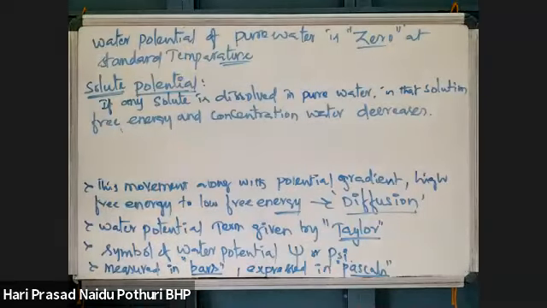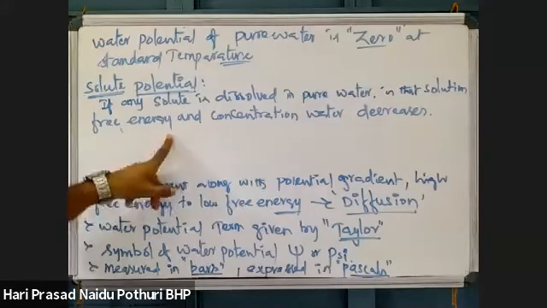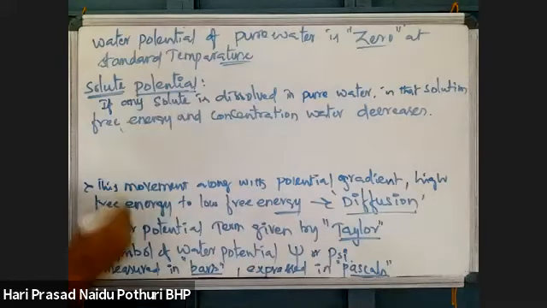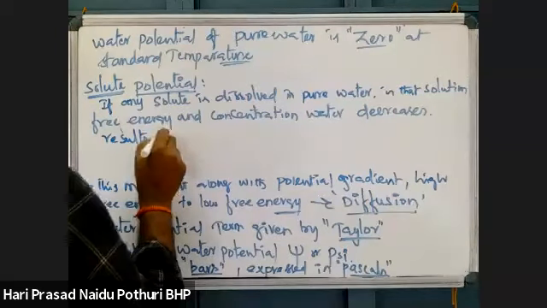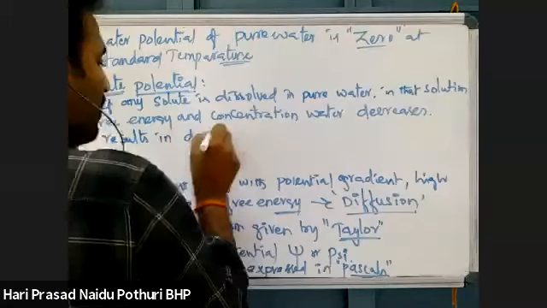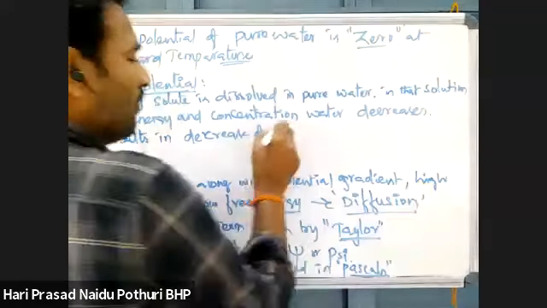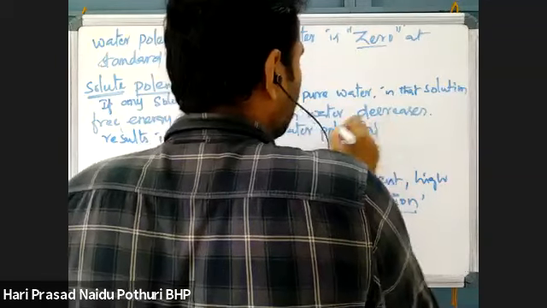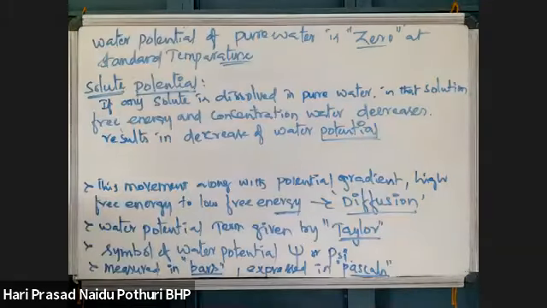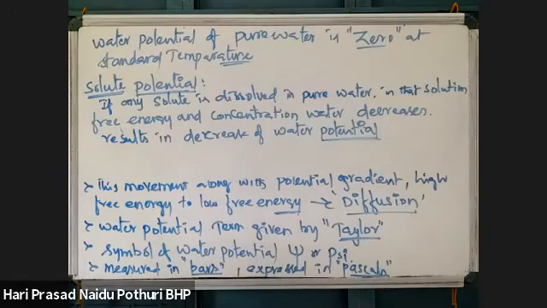When a solute is dissolved in pure water, the solution will be decreasing its free energy because there is a decrease in the concentration of the water. As the concentration of water is decreased and its free energy is decreased, that results in a decrease of water potential. Water potential will be decreased for pure water when a solute molecule is dissolved in it.